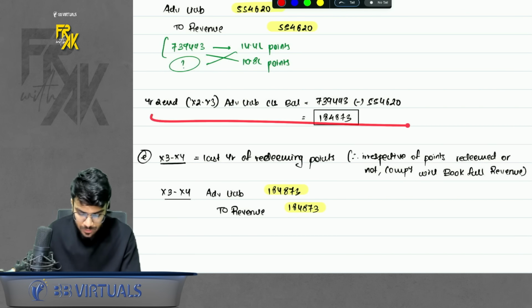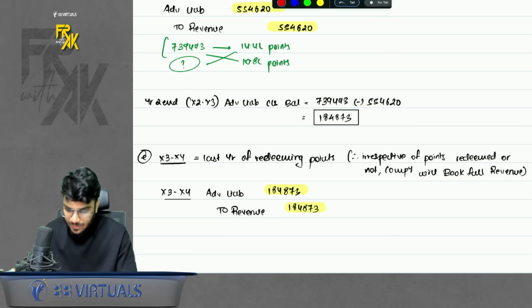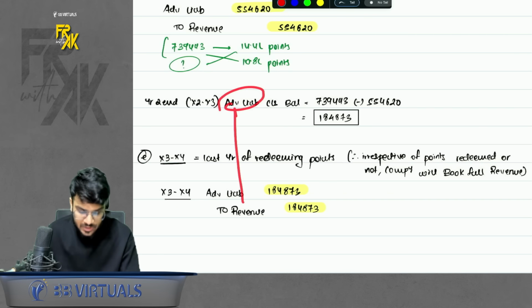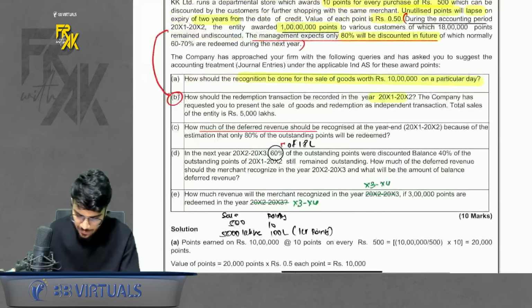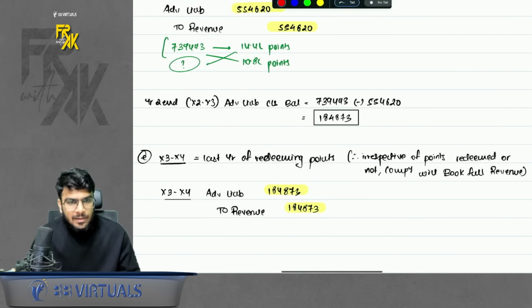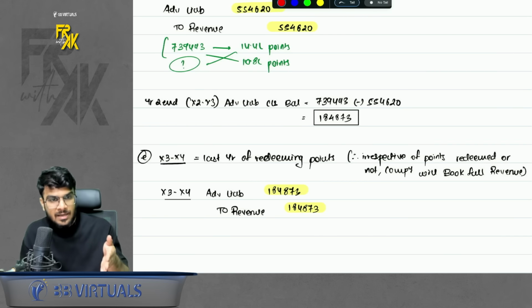Now the 2 years are over. After 2 years, irrespective of how many points the customer redeems, the full advance balance will be transferred to revenue. That is why, in the last part, they are trying to confuse us. They are saying that 3 lakhs points were redeemed. Doesn't matter. Irrespective of points redeemed or not, the company will book the full revenue because that is the last year. Either the points will be redeemed or they will lapse. Company can book the revenue.